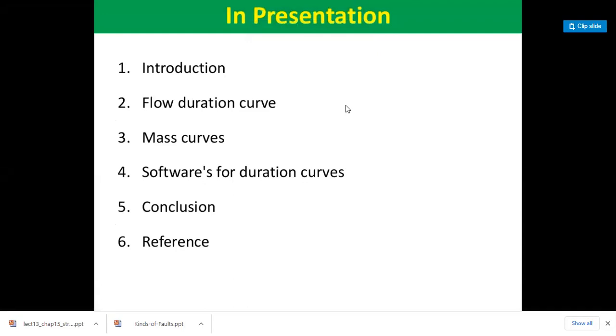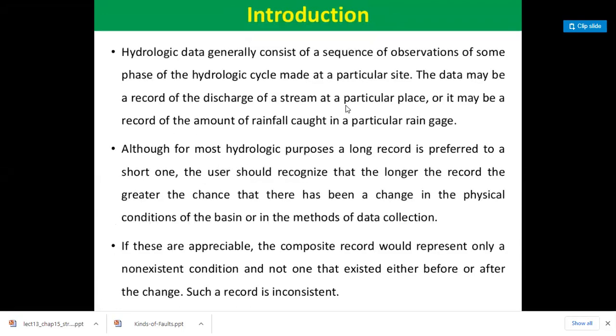In this presentation, we will cover the introduction, flow mass curve, flow duration curve, and conclusion. But before we go into that, just an introduction.